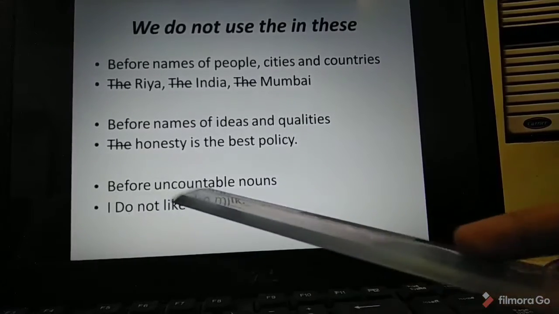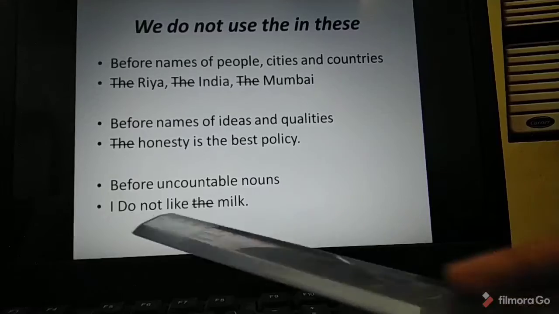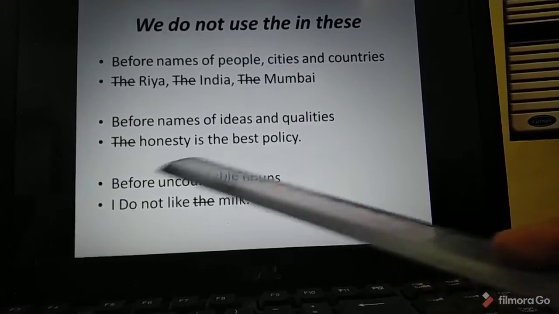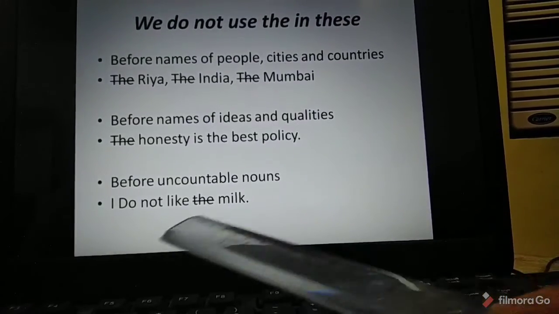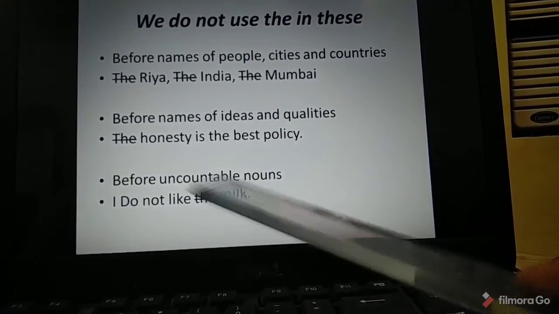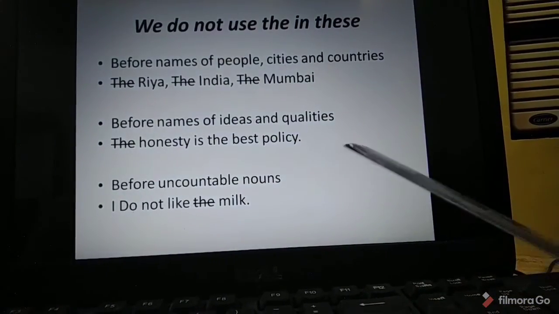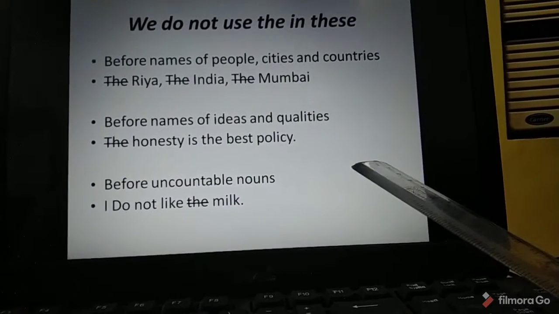Then before uncountable nouns, you do not put the. Milk is an uncountable noun, so you cannot count milk, right? I do not like the milk is a wrong statement. I do not like milk is a correct statement. So in the next class I will send you the textbook exercise for this chapter.